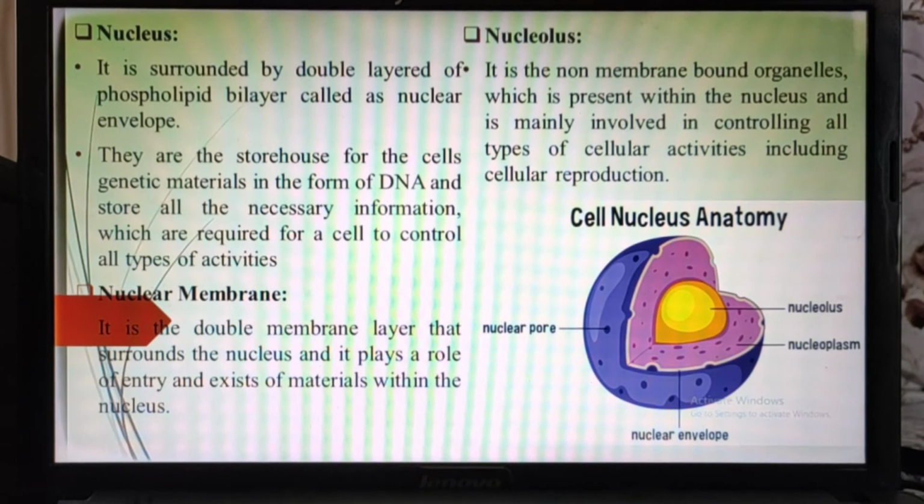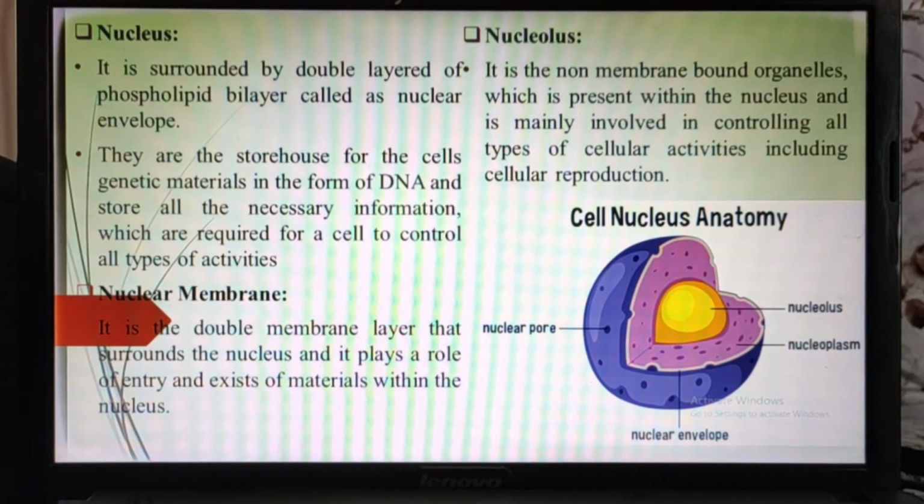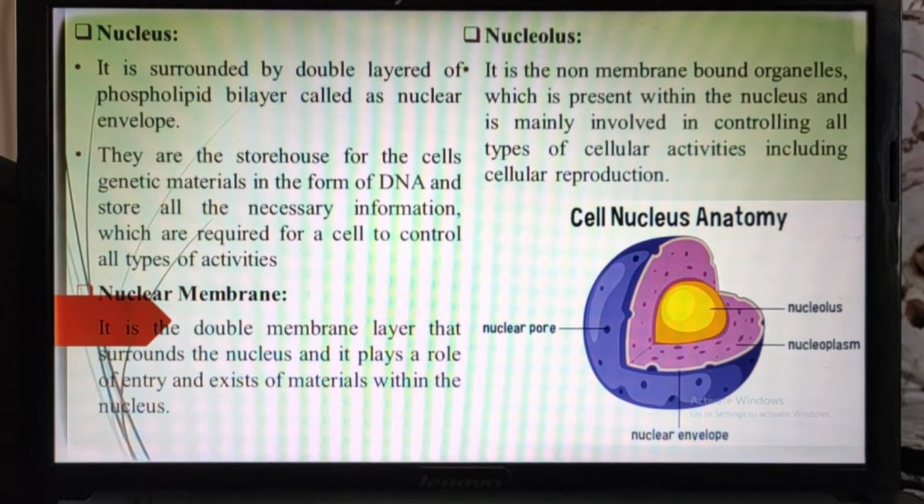Now the structure of the nucleus in eukaryotes will be well defined, but in prokaryotes it will not be well defined. This nucleus will have a nuclear envelope, nucleoplasm, nucleolus and chromatin network. One by one we will see. First we will see the nuclear envelope.